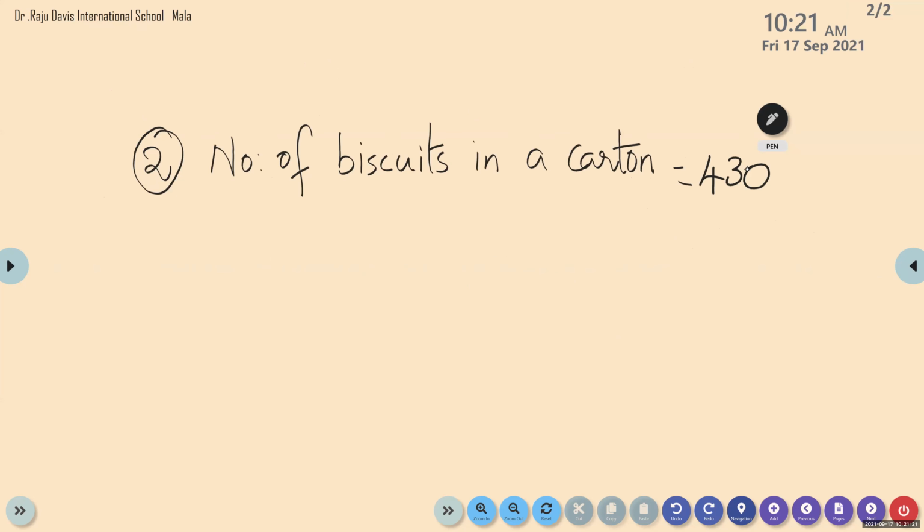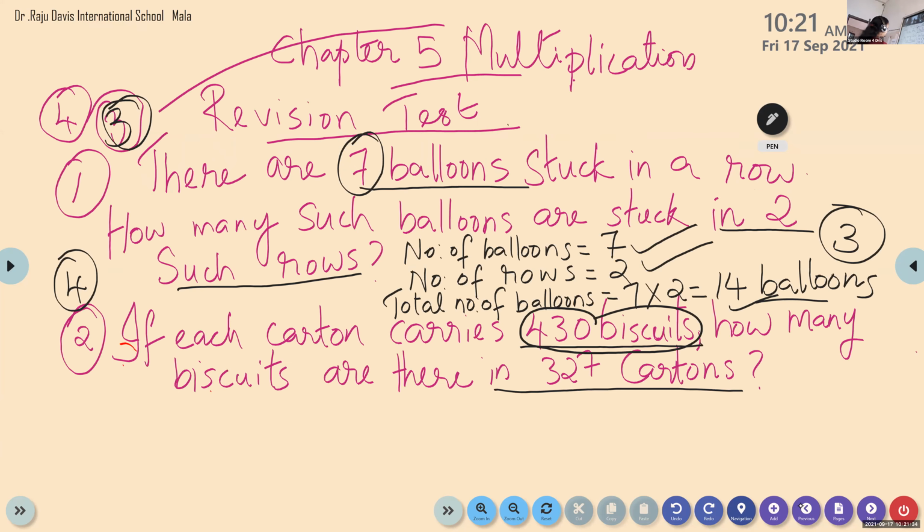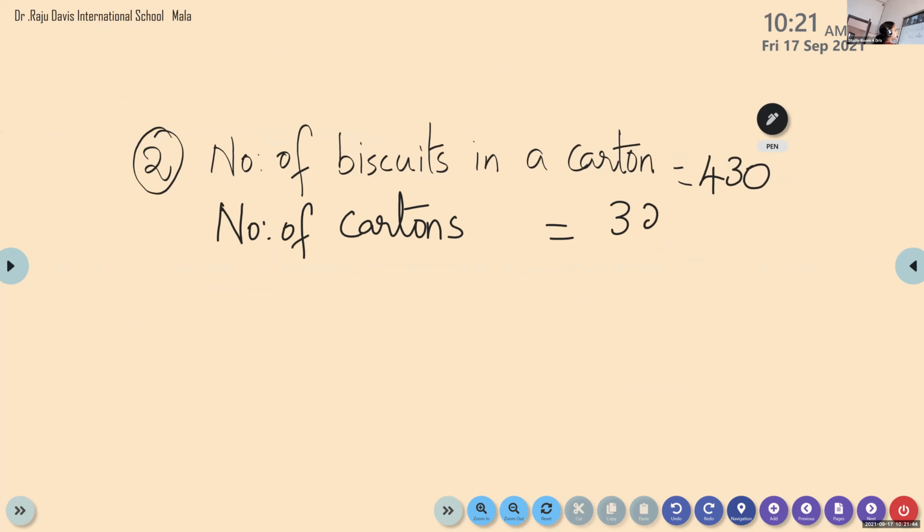Then, next, number of cartons. Look at here again the question. How many biscuits are there in 327 cartons? So number of cartons is 327. Okay, next step.